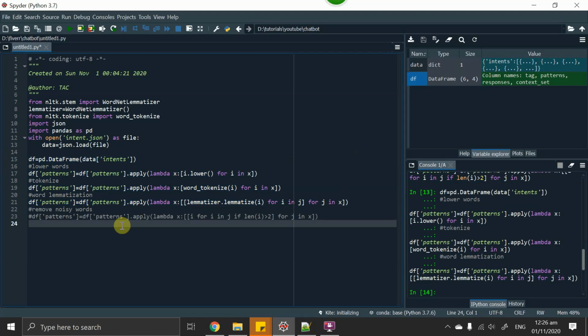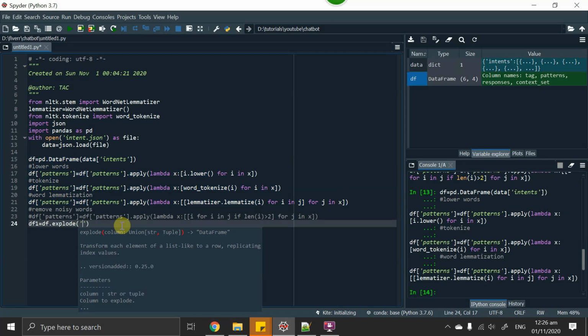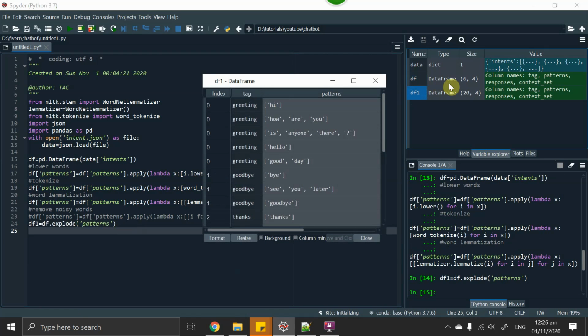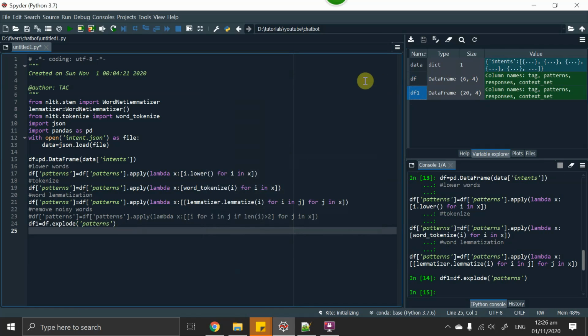So just create another data frame, df1, and do df dot explode, and here we set patterns. You can see that previously the number of rows was 6, now the number of rows is 20. We can see greeting hi, greeting how are you, greeting is anyone there, and this is what we wanted.